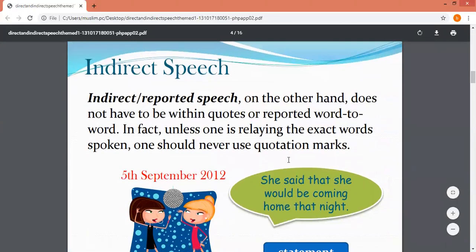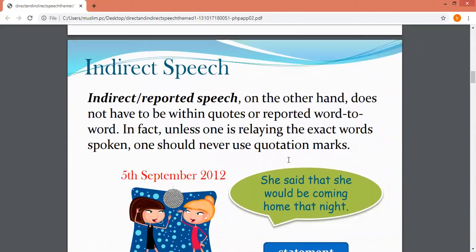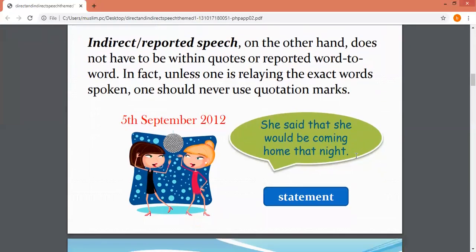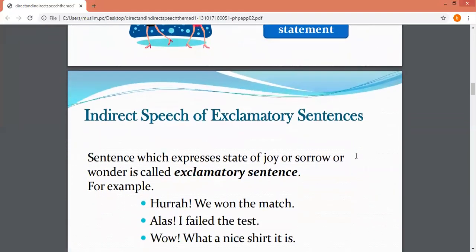Now indirect speech. Indirect or reported speech, on the other hand, doesn't have to be within quotes or reported word to word. In fact, unless one is relaying the exact words spoken, one should never use quotation marks. So there is a third person delivering what Annie has said. He or she will say: she said that she would be coming home that night. So there are no inverted commas. The word that has replaced the inverted commas. So students, have you understood it well?